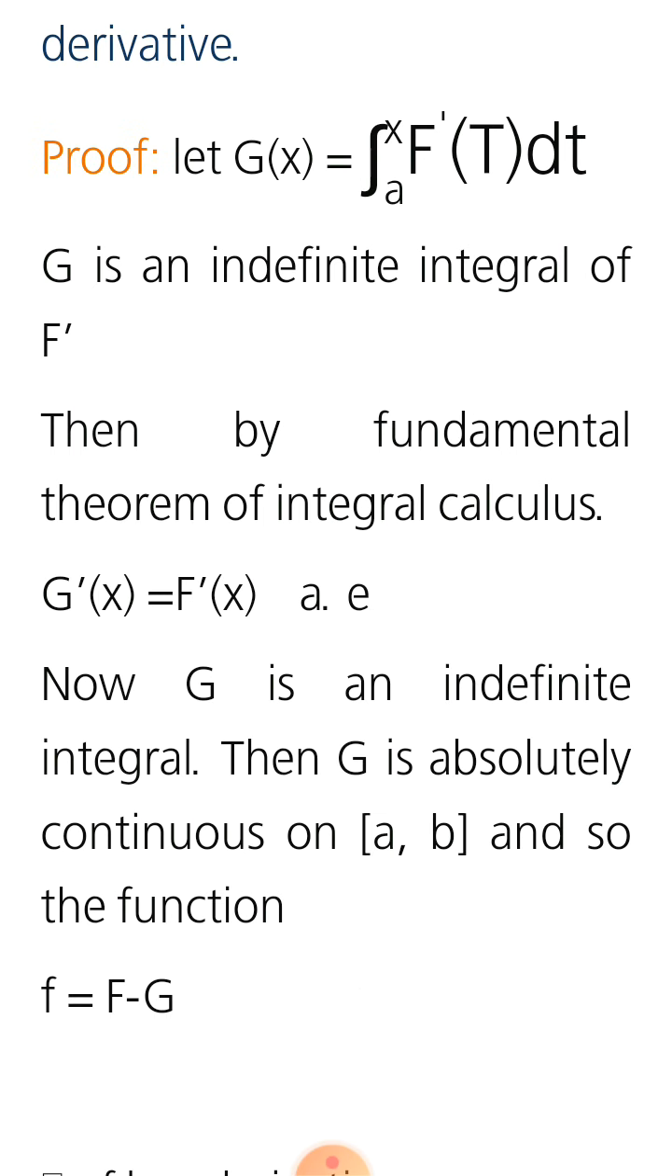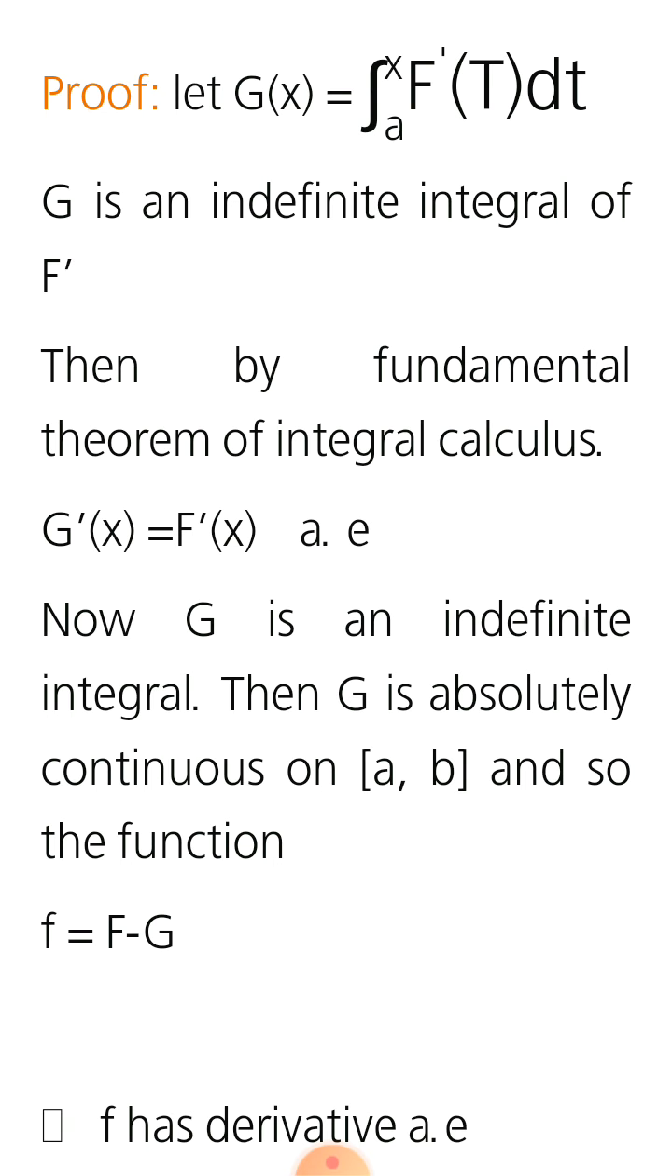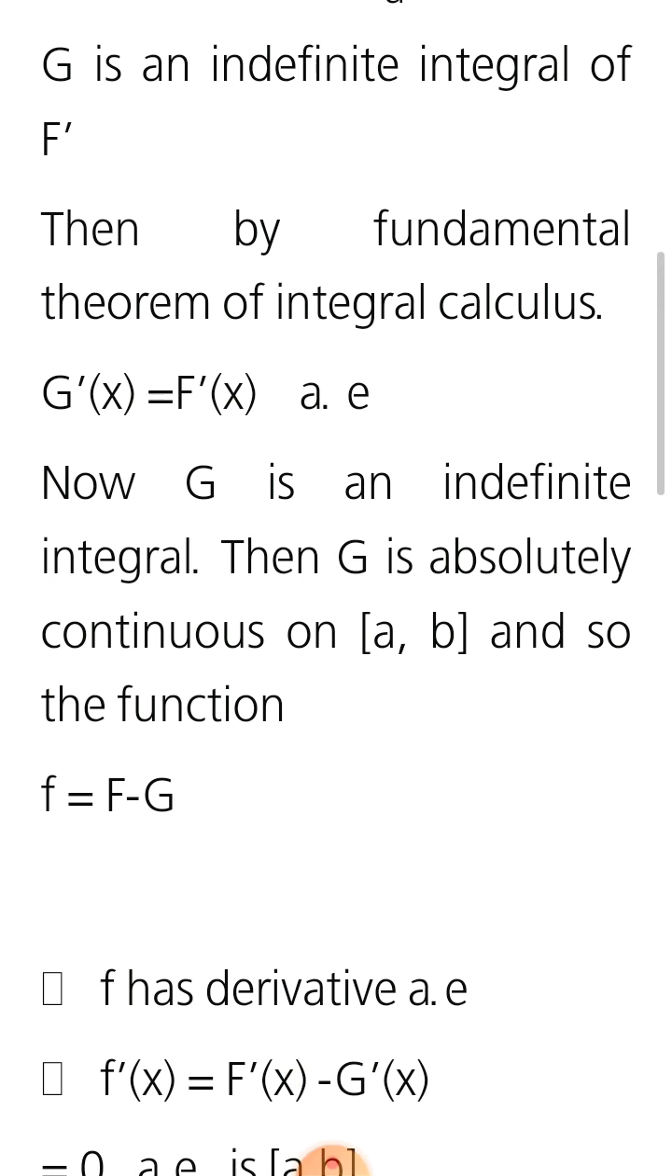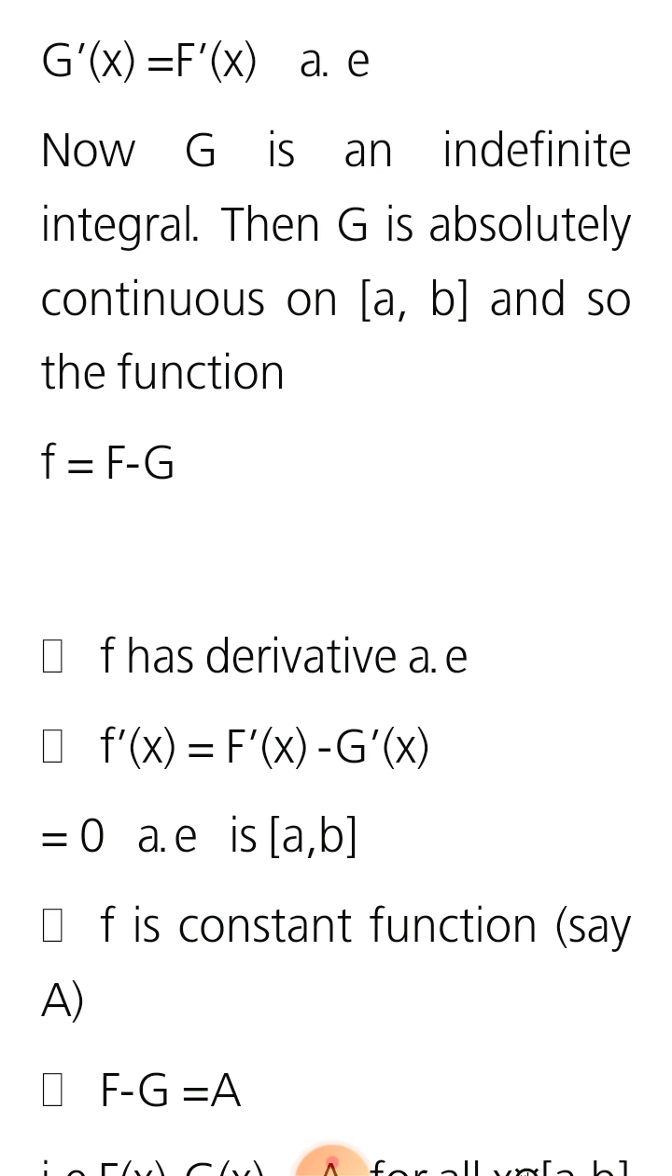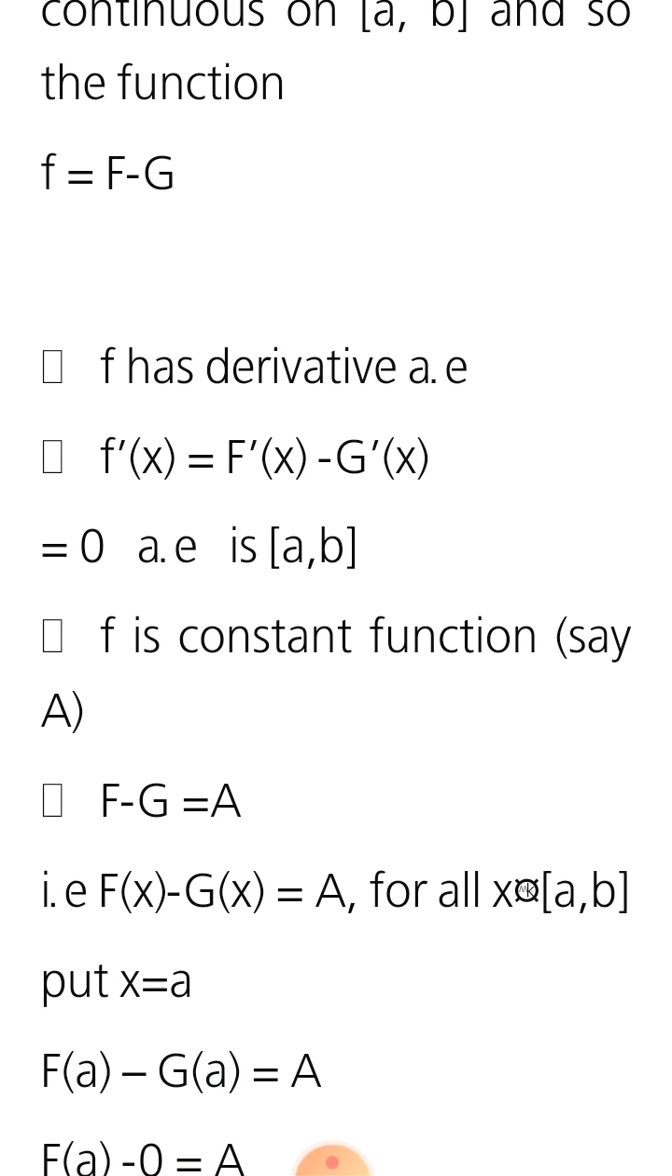Now g is an indefinite integral, so g is absolutely continuous on the closed interval [a, b], and so the function small f is equal to capital F minus g. That implies that f has a derivative almost everywhere, so that f dash x is equal to capital F dash x minus g dash x, which is equal to 0, because above g dash x is equal to f dash x. So small f dash x is equal to 0 almost everywhere in the closed interval [a, b]. This implies that f is a constant function.